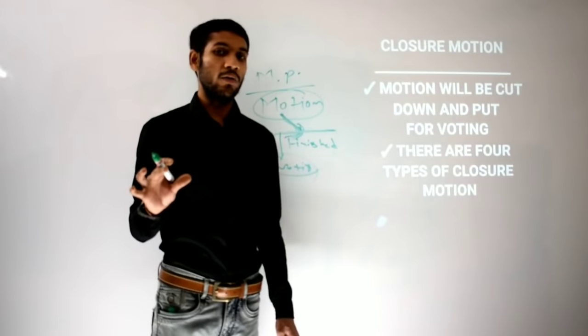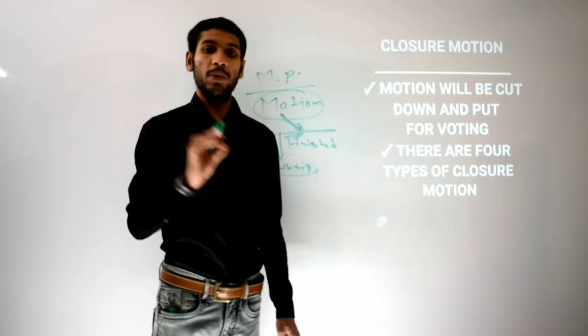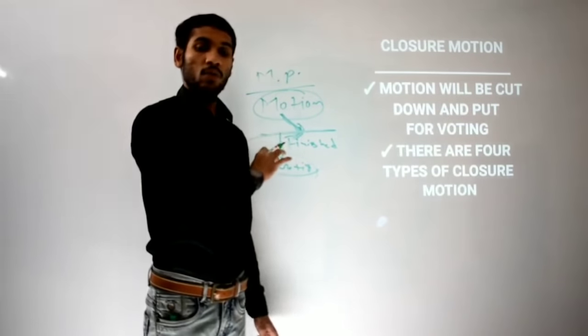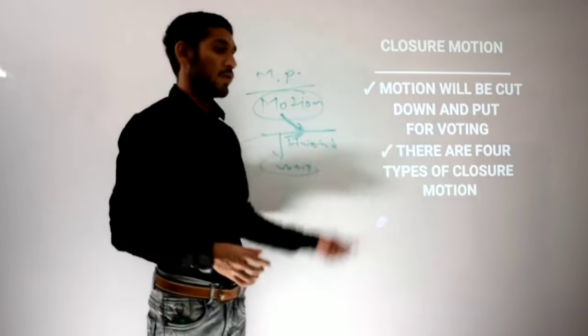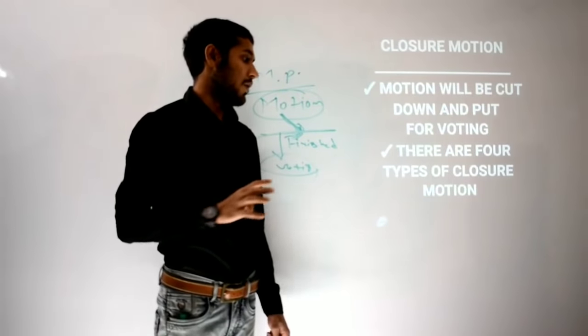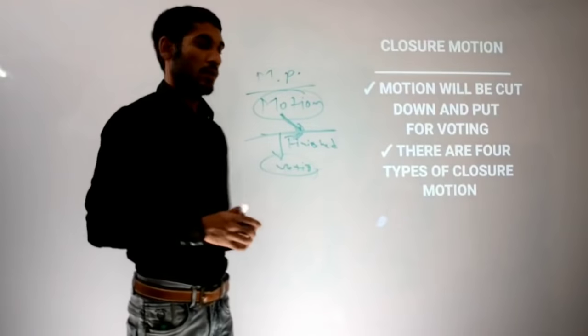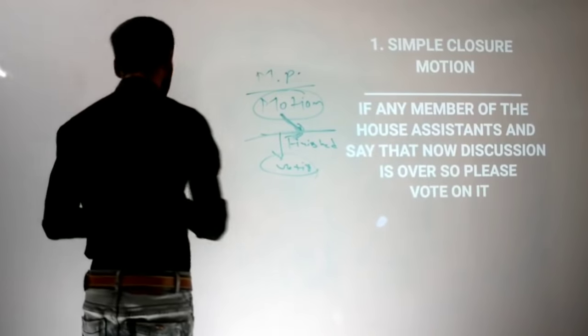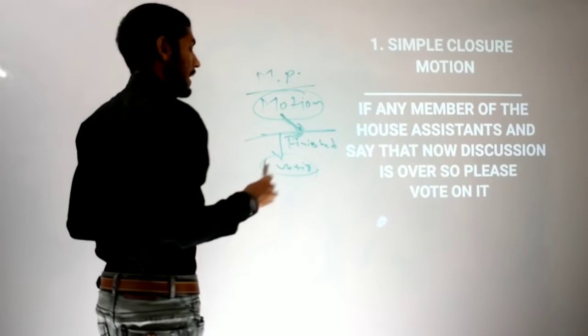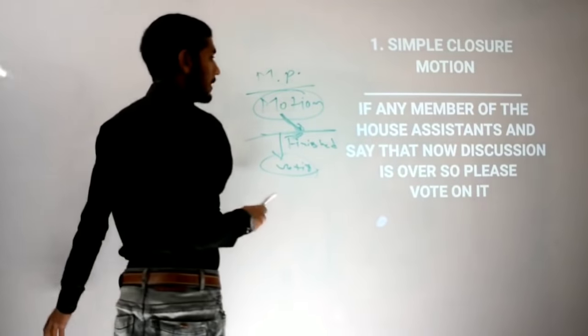Who can bring the motion? I have already told you. Who will give permission to accept the motion? That is the presiding officer of the house. So I hope all of you are getting it. There are four subcategories or types of closure motions, so we will see those next. Okay, fine, and I hope all of you are getting it.